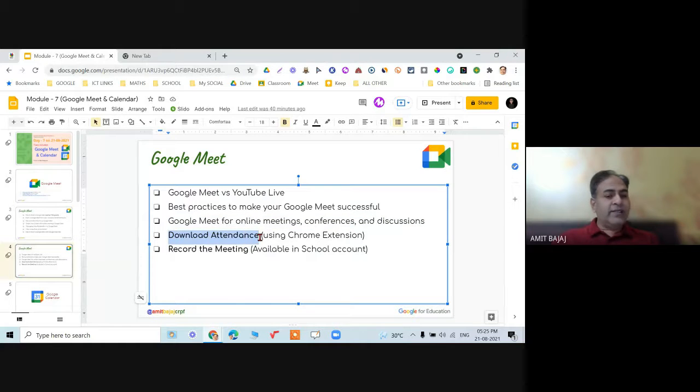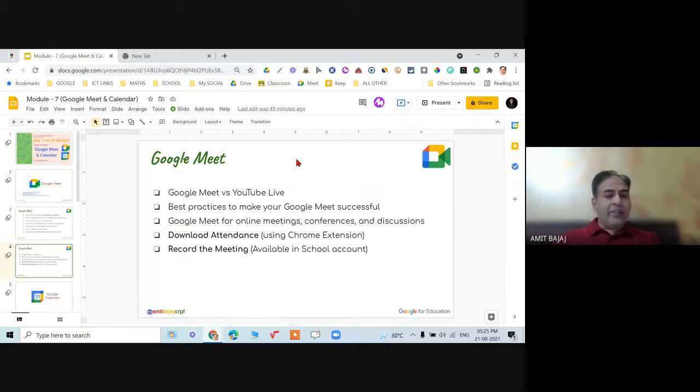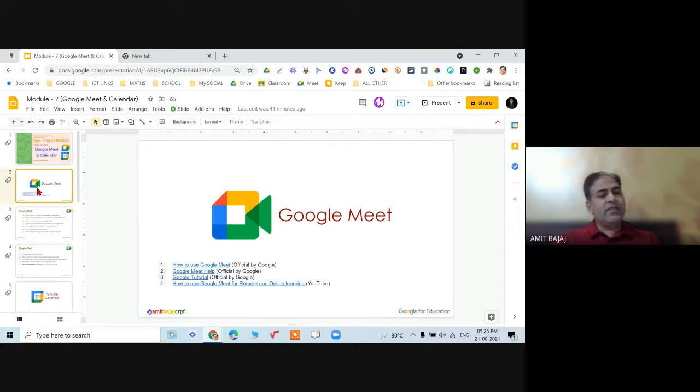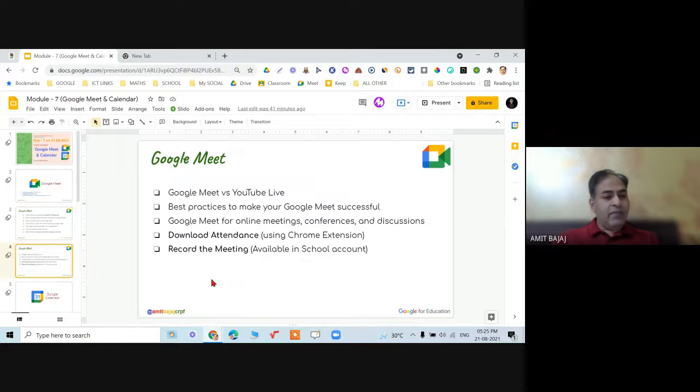Downloading the attendance is done with a Chrome extension, and remember, for that you cannot use your mobile device. On a mobile device, you will see a similar layout and features, right? But recording, of course, is not available for your free account, and even for your official account you cannot use a mobile phone. At the same time, you cannot have any extension there.